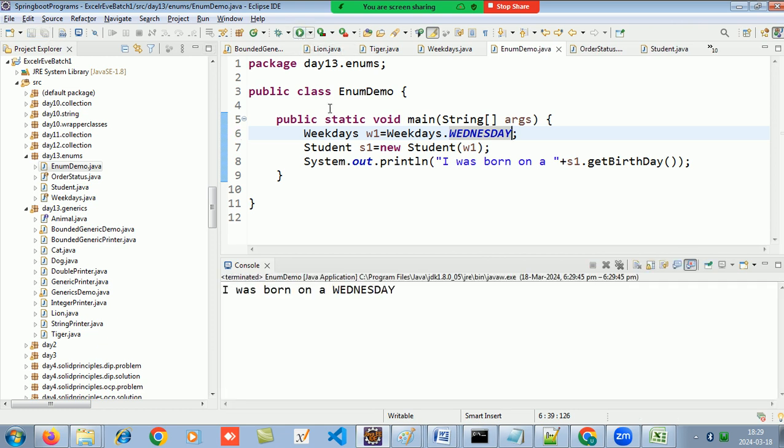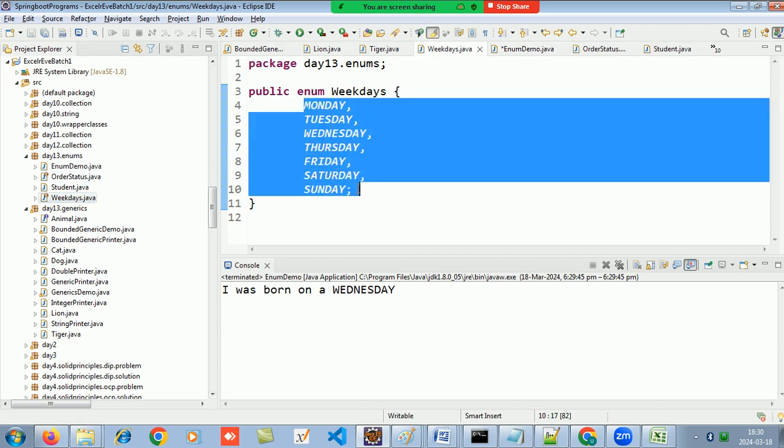So this will make the code more concise, because you cannot say I was born on any Tom day. If someone tries to set this value, it will throw an error, because we know there is no Tom day in the weekdays. It has to get value from this range only, not outside this range. So this makes our application more robust.